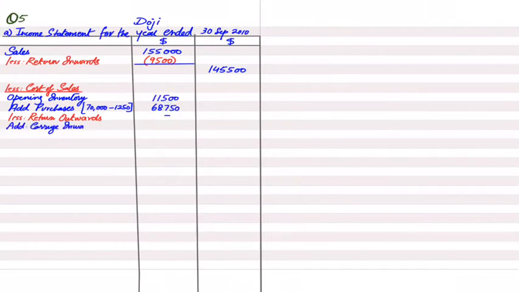Then we have a carriage inward. Carriage is basically transportation cost. Carriage inward is given in the question, that is 3,000. Because carriage increases our cost, therefore it is being added in the cost of sales. Then we have less closing inventory. As you can see in note 1, closing inventory is given on 30th September, that is 14,600.